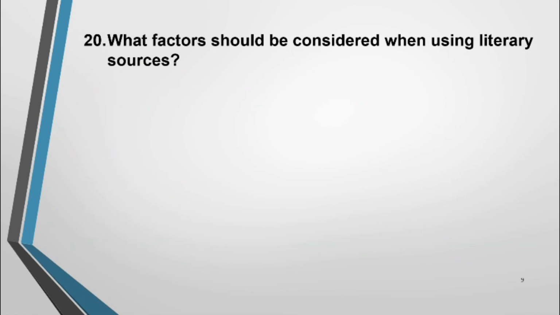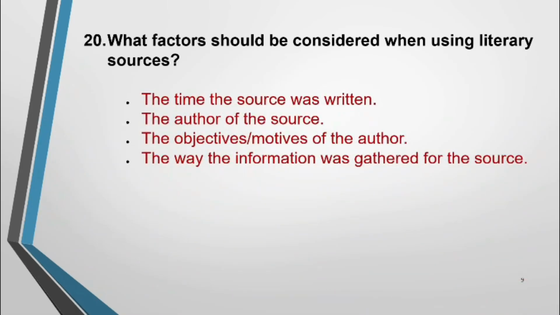What factors should be considered when using literary sources? A few factors are there, so we have to consider about those factors when we use literary sources, especially the time the source was written. Second one, the author of the source, I mean the person who wrote that one. Third one, the objectives or motives of the author. Fourth one, the way the information was gathered for the source. These are the 4 factors we have to pay attention when we use literary sources.